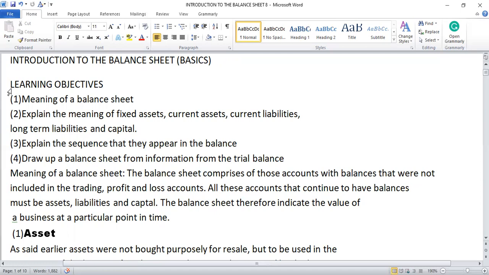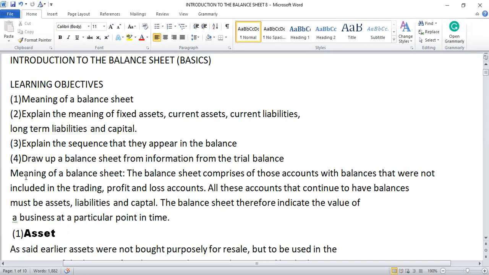So let us continue. Our learning objectives are: 1, meaning of a balance sheet; 2, explaining the meaning of fixed assets, current assets, current liabilities, long-term liabilities, and capital; 3, explain the sequence that they appear in the balance sheet; 4, draw up a balance sheet from information from the trial balance.